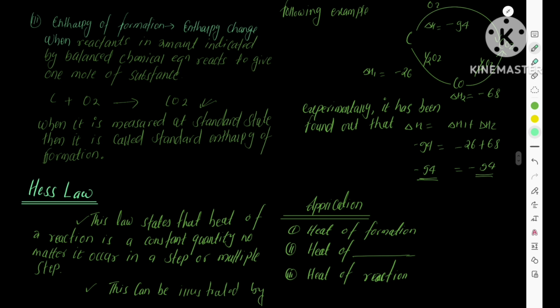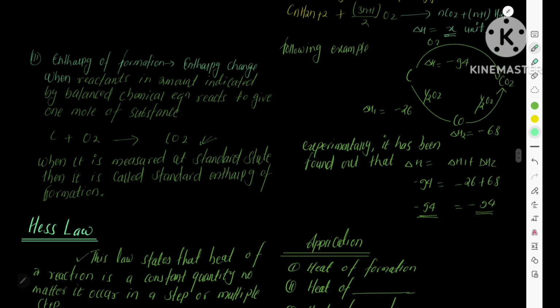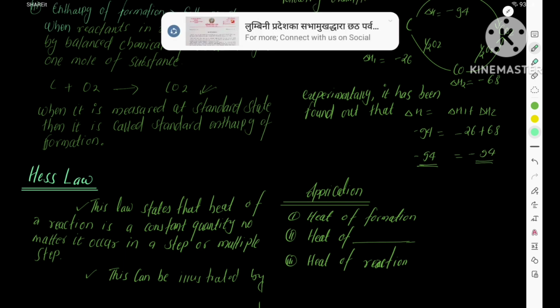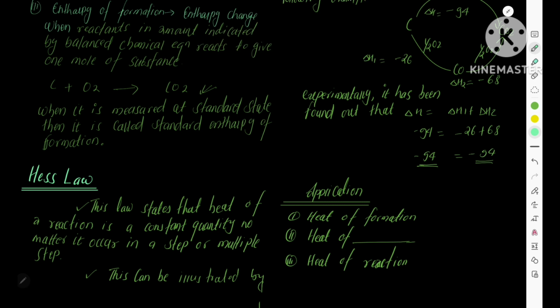Now another important enthalpy change is enthalpy of formation. It is the enthalpy change that takes place when reactants in amounts indicated by the balanced chemical equation react to form 1 mole of substance. Example, formation of carbon dioxide.